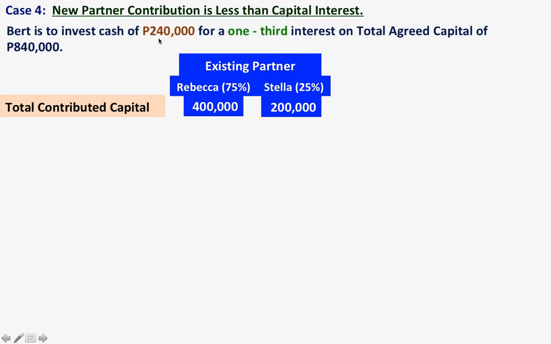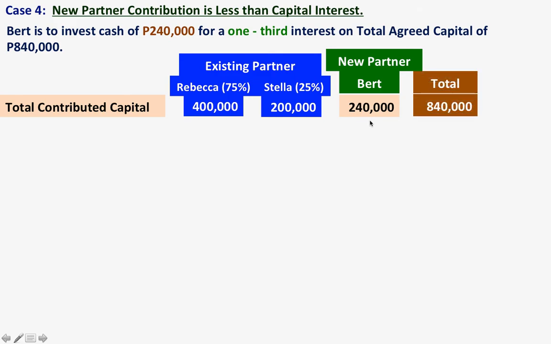Bert is to invest cash of 240,000 for a 1/3 interest on a total agreed capital of 840,000. So Bert is our new partner investing 240,000, the total contributed capital is 840,000, and the total agreed capital is given at 840,000.